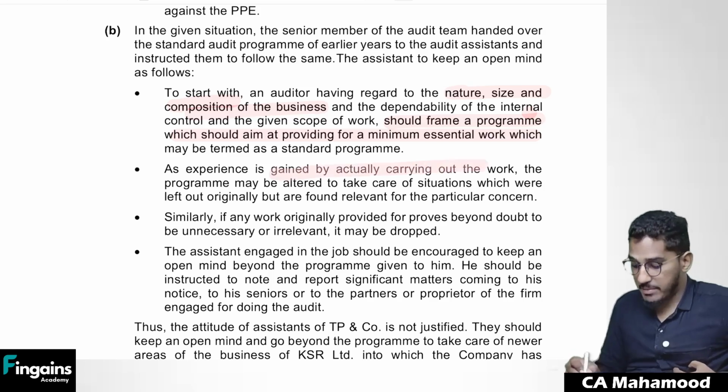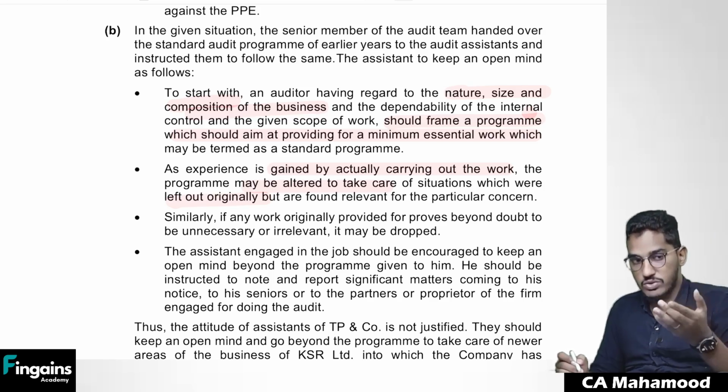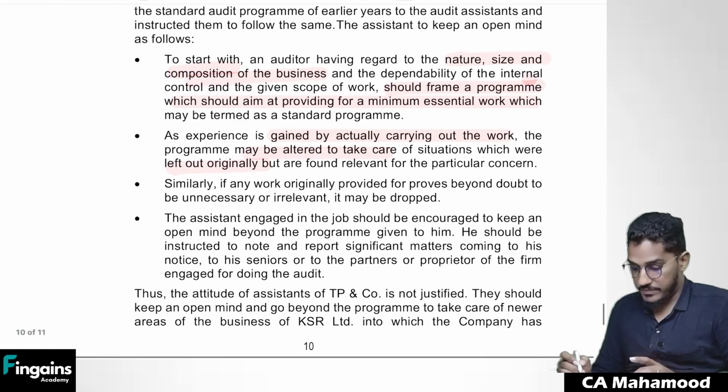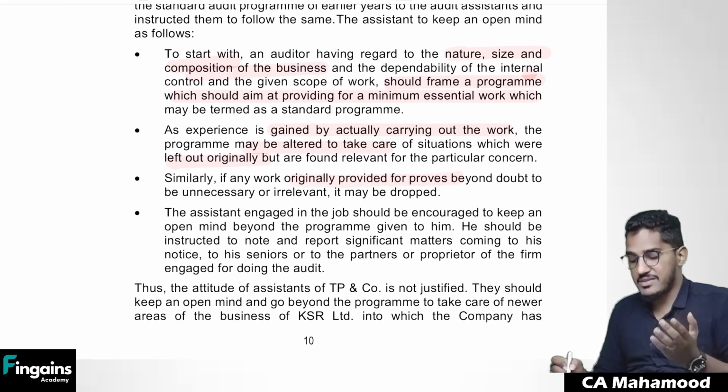As experience is gained by actually carrying out the work, the program has to be altered to take care of the situations which were left out originally. So initially we'll develop one standard program. If at all any changes are required during the course of audit, we have to make those changes. Similarly, if any work originally provided for proves beyond doubt to be unnecessary, it may be dropped.